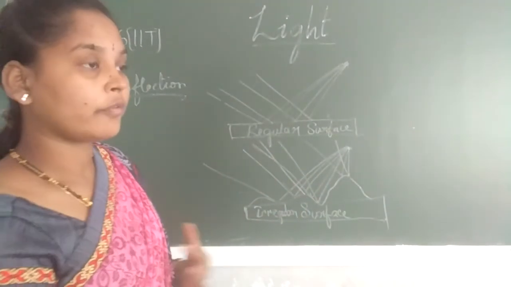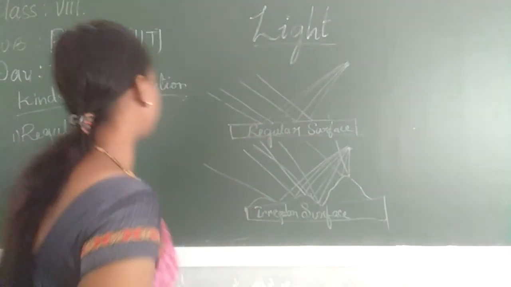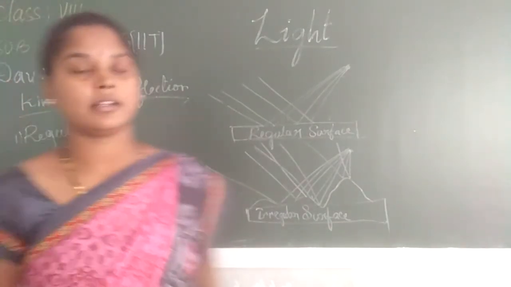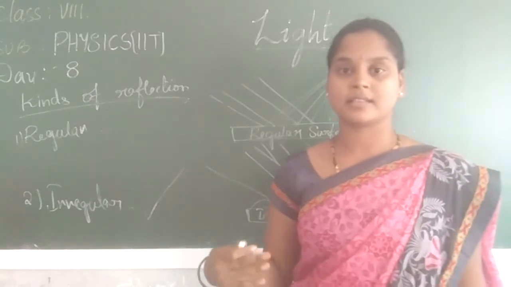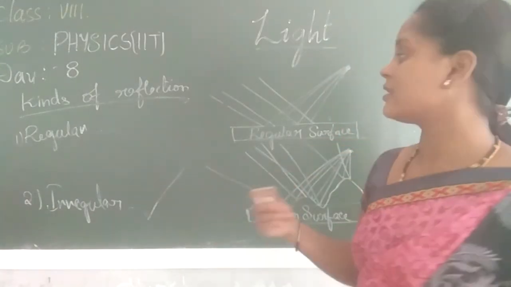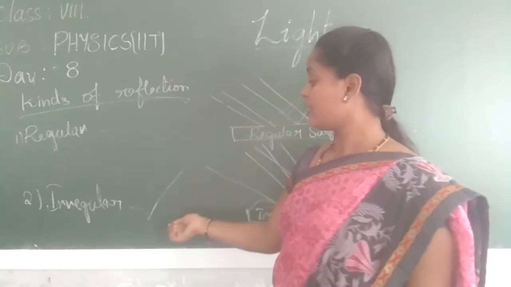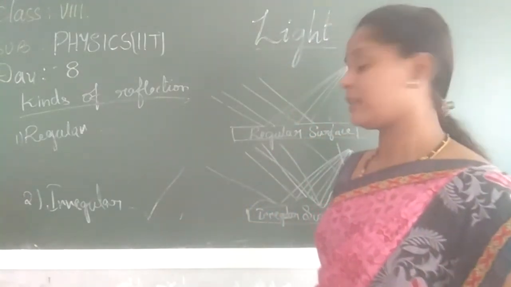Whatever objects we see around us, is it due to regular or irregular reflection? It is irregular. Regular reflection is not good for the eyes. It damages our sight, which is why we cannot look at a regular reflection for a long time.